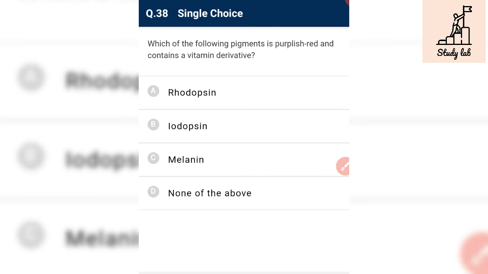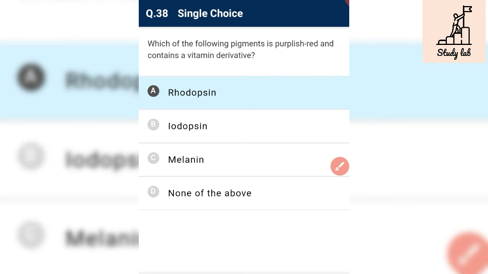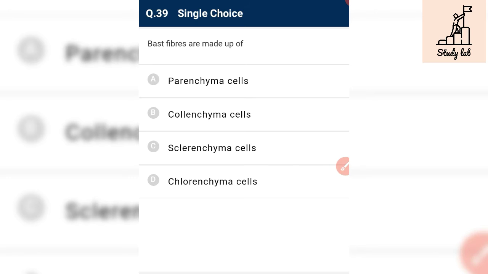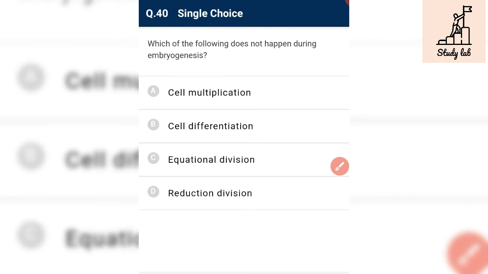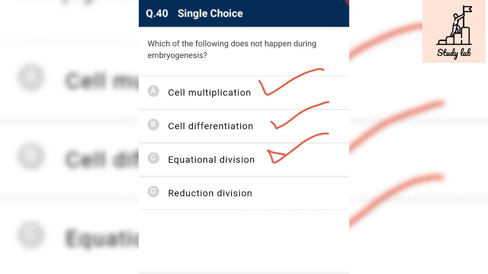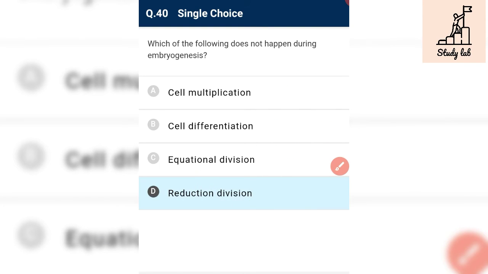Which of the following pigments is purplish red and contains vitamin derivatives? This is rhodopsin, which contains vitamin A, and it is purplish red. Bast fibers are made of sclerenchyma. Okay. Which of the following does not happen during embryogenesis? Cells multiply, cells differentiate, equational division occurs, but not reductional division, because reductional division occurs only during the formation of gametes and not during embryogenesis.